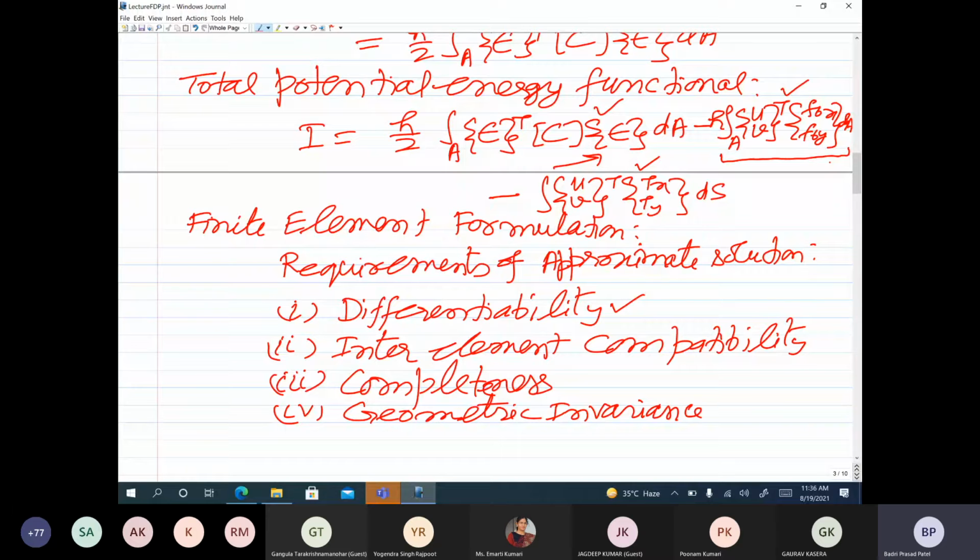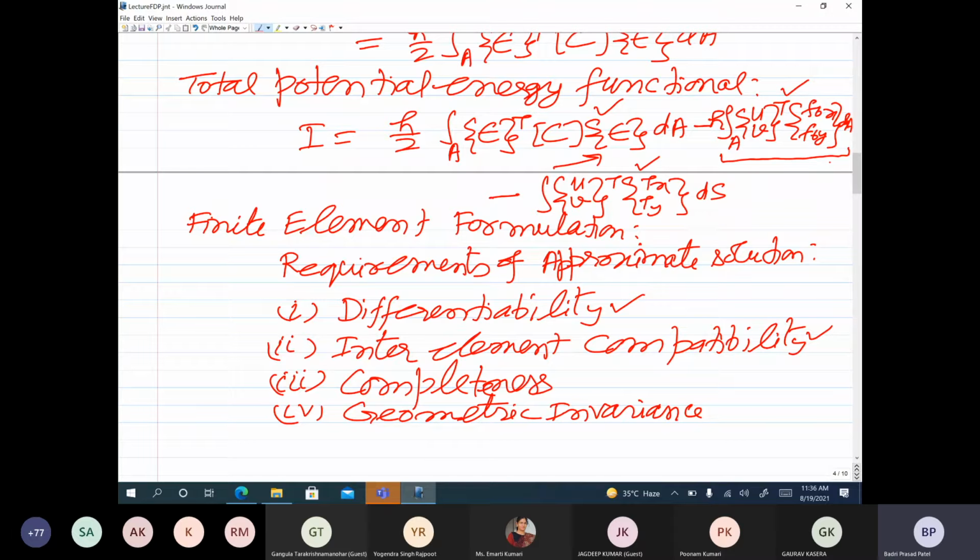In this case, the primary variables are the geometric quantities u and v. So primary variables should be continuous across the element boundaries. That is known as inter-element compatibility. And then completeness means that whatever polynomial you assume as an approximate solution should have a constant term and a linear term, so that it represents the rigid body motion and the constant state of stress and strain.